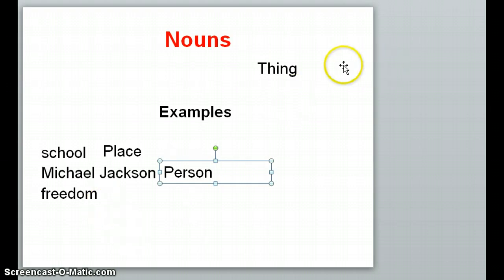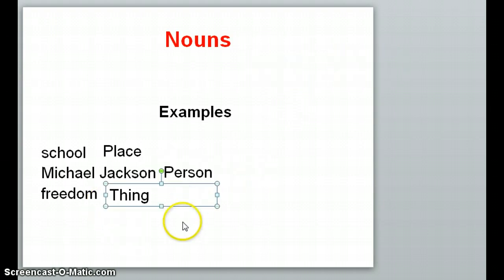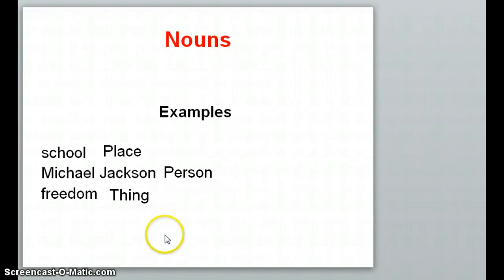And freedom is a thing because it is an idea and not something that we can think of as a picture in our mind. If somebody tells you freedom, you might get some pictures of a war being fought, or you might think of a flag of a country representing freedom, but those are only representations of freedom and not actual physical things. Freedom is just an idea.